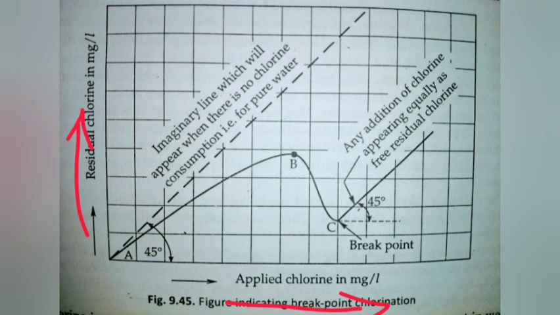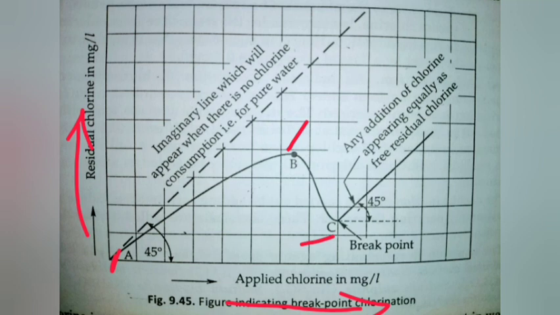Now the dashed line indicated here is the imaginary line which will appear when there is no chlorine consumption, that is for pure water. It means however much you apply will come out as residual chlorine, and then this line will appear. Generally this won't happen with water. So in the actual condition, here is a point A, this is the point B, and then there is a point C. These are the crucial points we take for the indications.